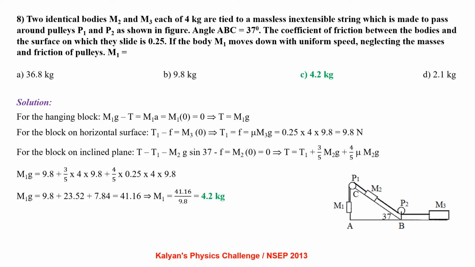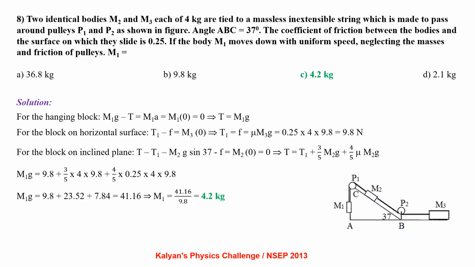For the hanging block, we can write M1g − T = M1a, that is M1 × 0. The block is moving down with uniform speed, so from there we get T = M1g. For the block on the horizontal surface, T1 − frictional force = M3 × 0, from which we get T1 = F, that is μM3g, which comes out to be 9.8 Newton.